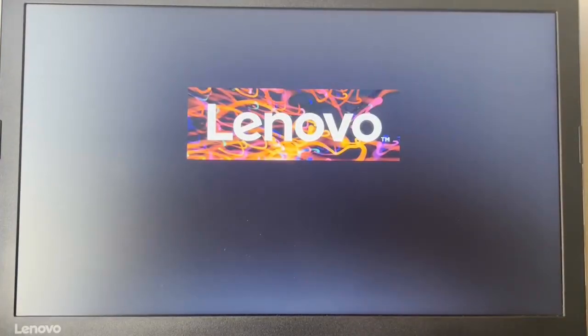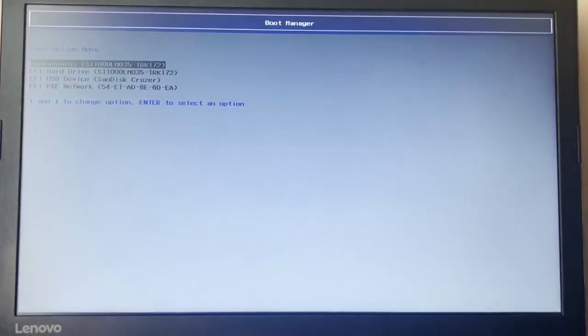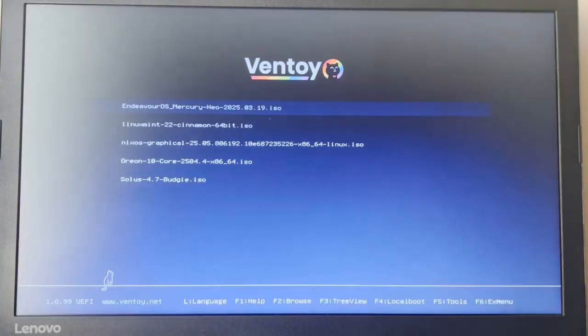But anyways, while we wait for this thing to boot here, I am actually going to tell you a bit about NixOS. Now, NixOS is centered around the Nix package manager, which is a package manager that's meant for reproducibility and stuff. So you basically define all the packages and all your configs inside one file, that being your configuration.nix file. And you can use this file to set up the exact same config on any computer. So you can have the same applications, you can have the same desktop environment, all of this stuff.